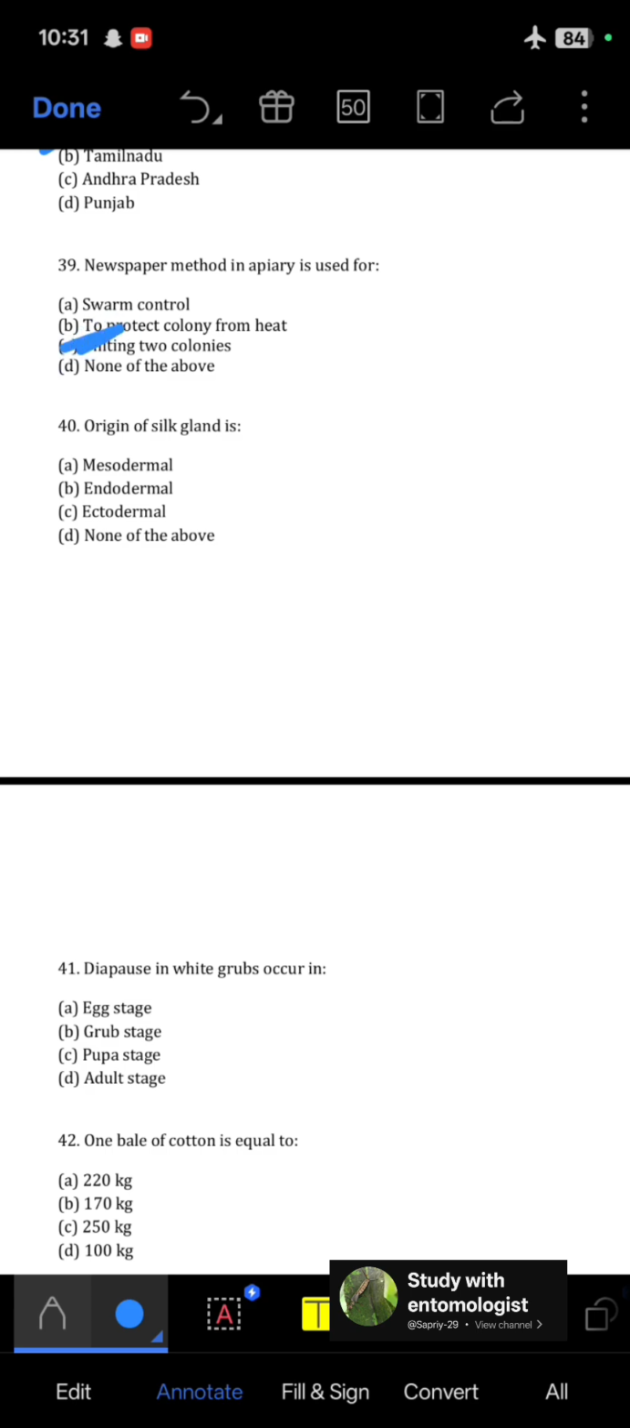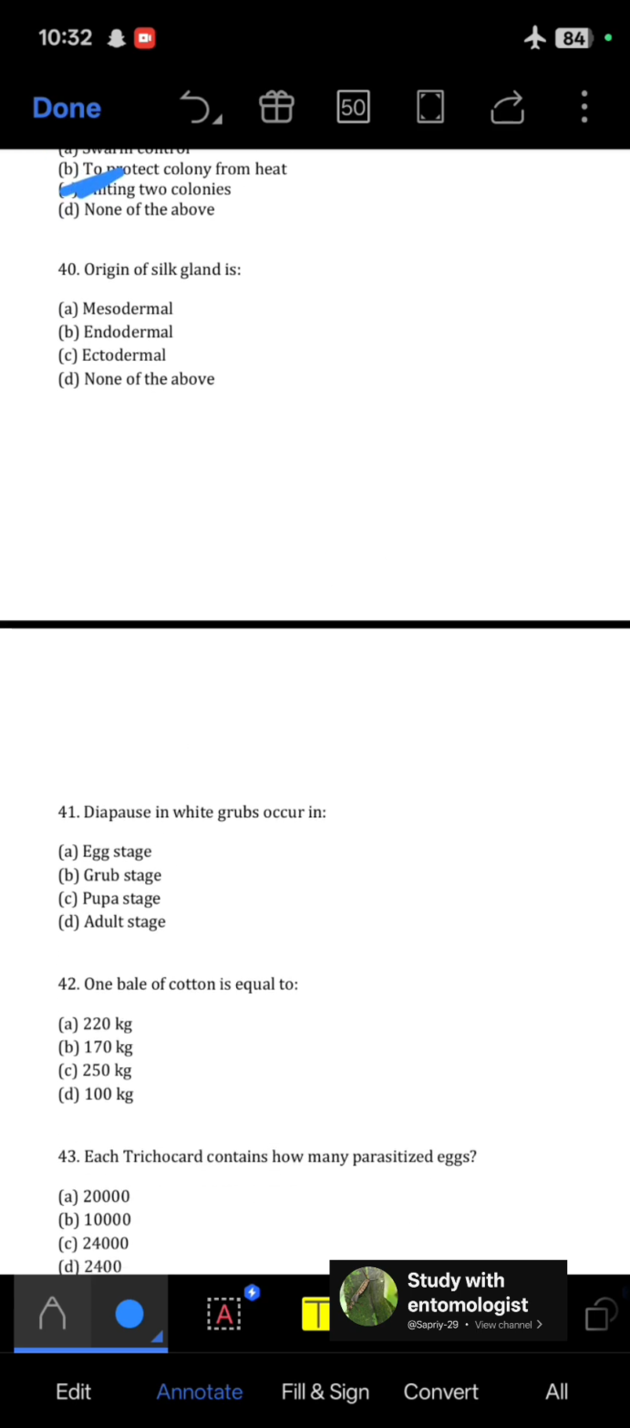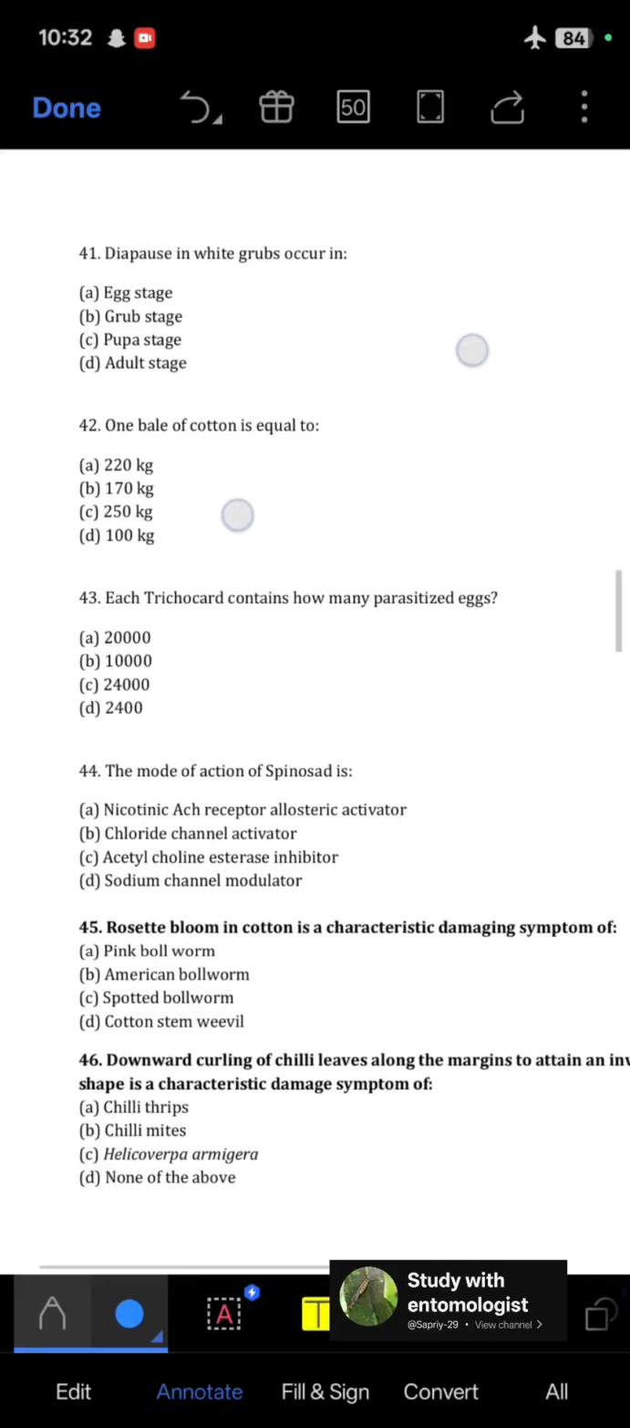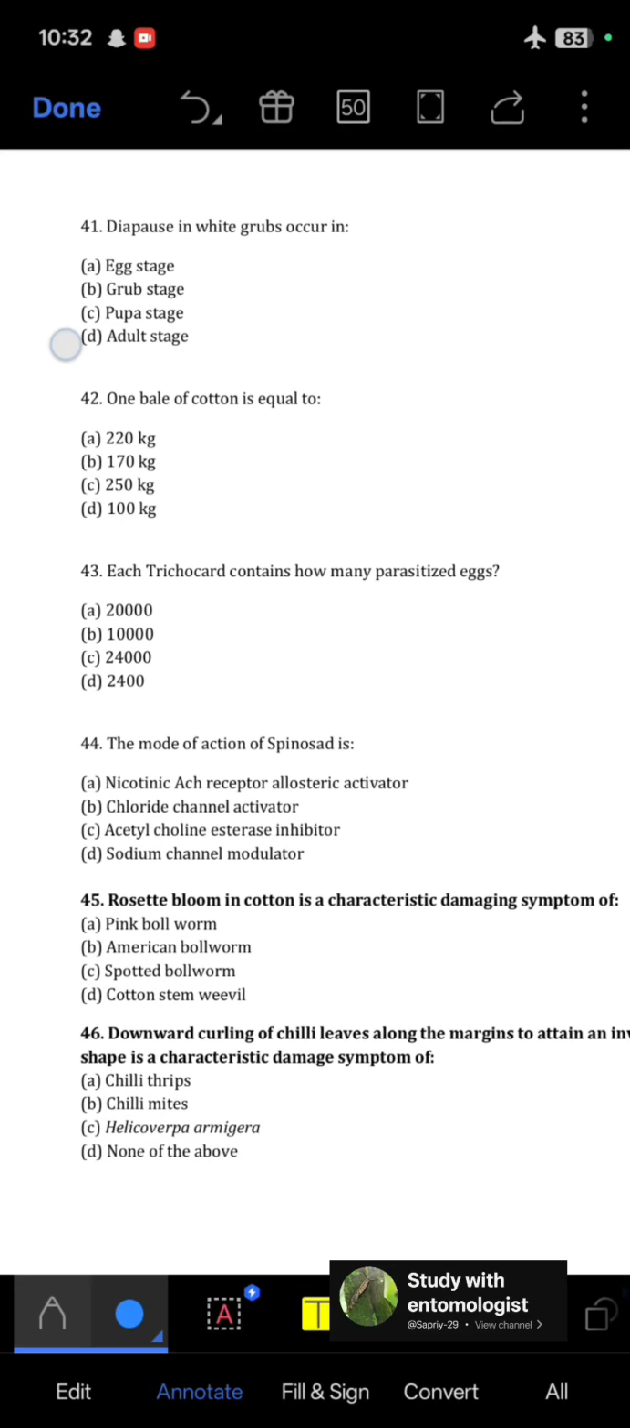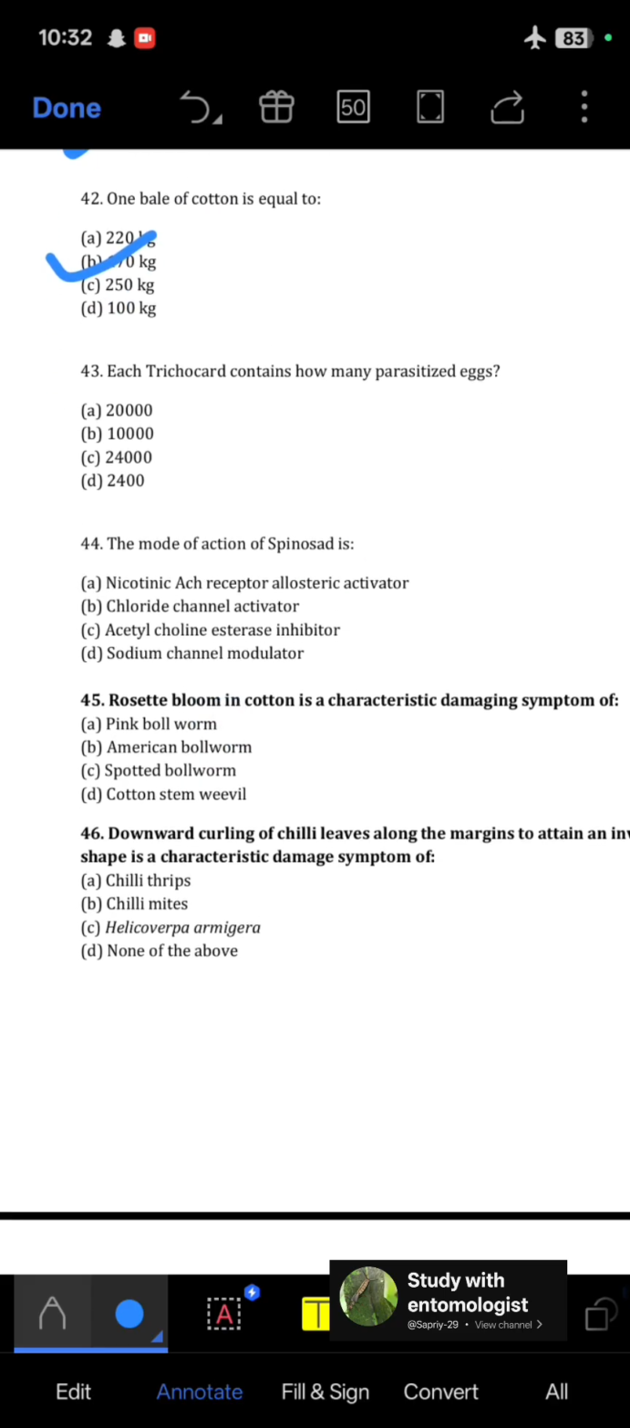Option C is the correct. Next, origin of silk gland, it is ectodermal. Next, diapause in white grubs occurs in the adult stage. One bale of cotton is equal to 170 kg. Next, each trichocard contains how many parasitized eggs?